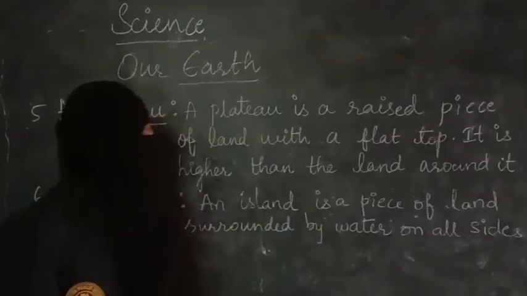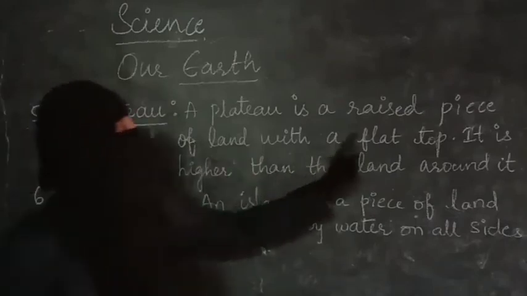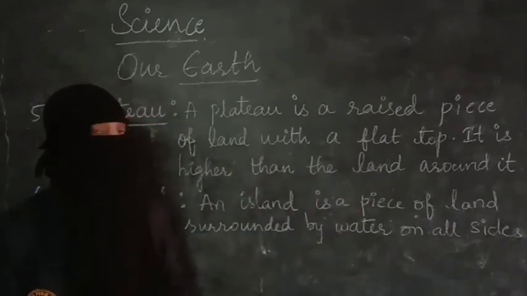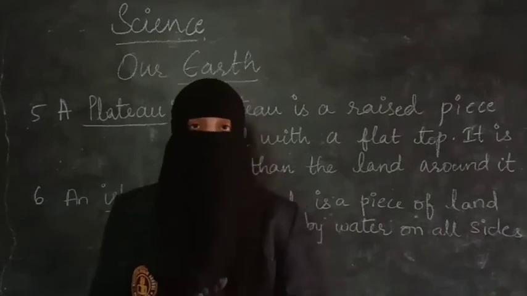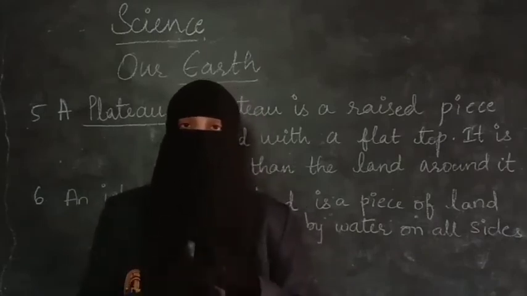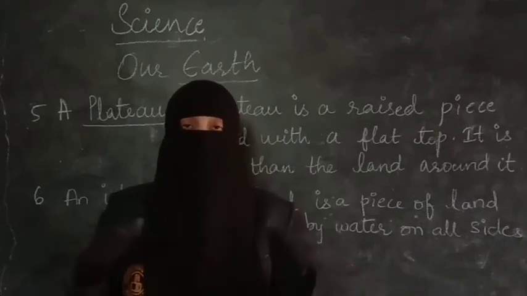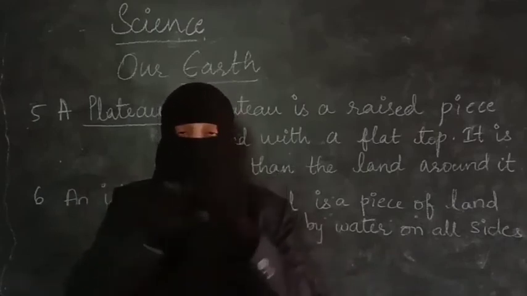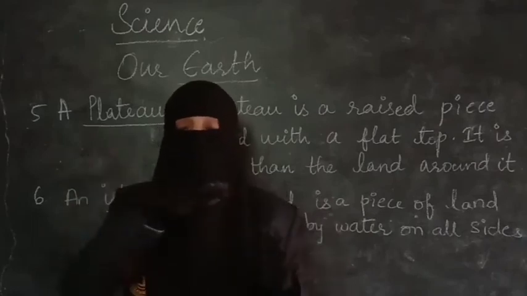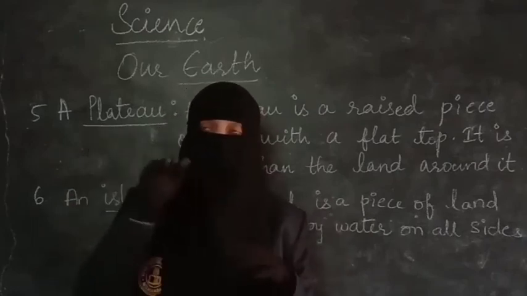The next type of land is a plateau. A plateau is a raised piece of land with a flat top. So a plateau is completely different from all the other types of land we have discussed till now. It has the lowland, then the plateau is raised above that. The top of it is flat.